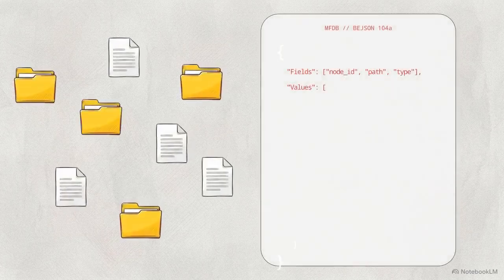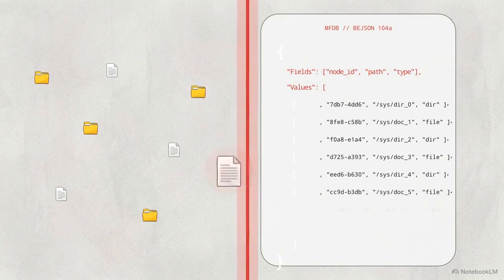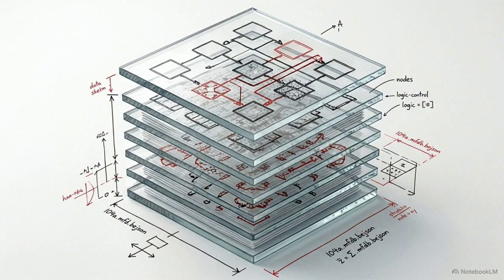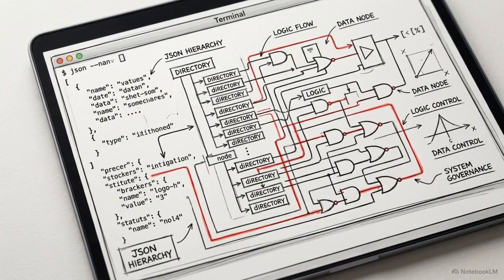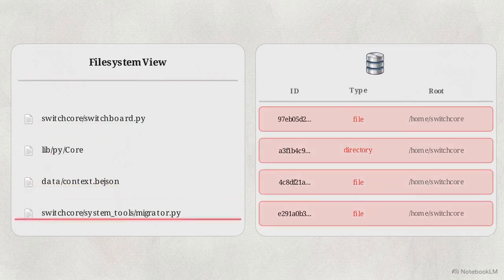At its center is a mechanism that algorithmically maps every directory and file to a strictly typed schema, defining exactly where every object belongs. This framework is powered by the Multi-File Database Standard, or MFDB, which utilizes structured BJSON files to store the workspace configuration. By implementing an MFDB, the local file system becomes a live, queryable state, allowing the system to track every file with the precision of a database record.